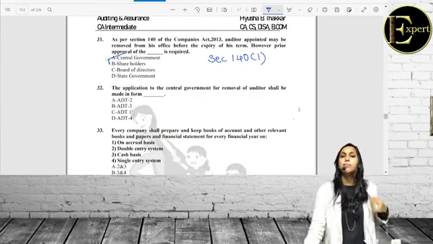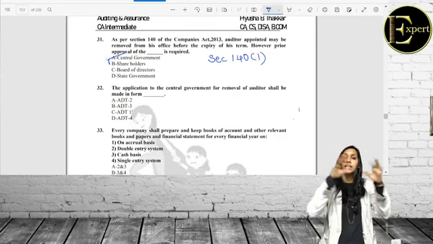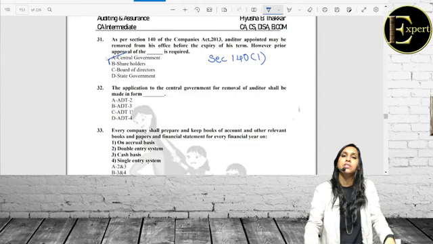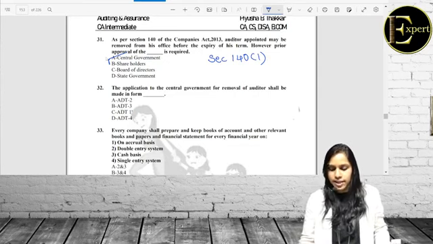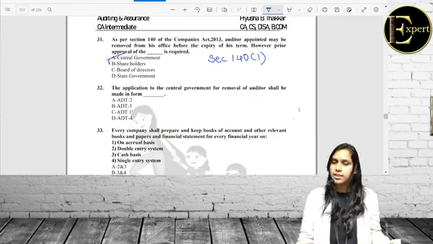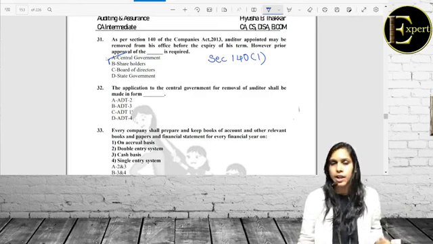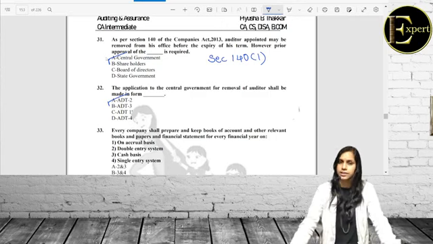So this is the beauty of MCQs. When we speak of MCQs, it is like a quick revision of the entire section, or rather the entire chapter as well. Further, the application to the central government for removal of auditor shall be made. We have already discussed under section 141, we need to take the prior approval of central government in form ADT 2. So here A would be the correct answer.